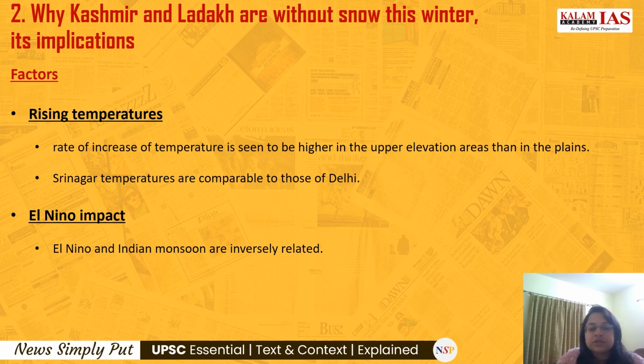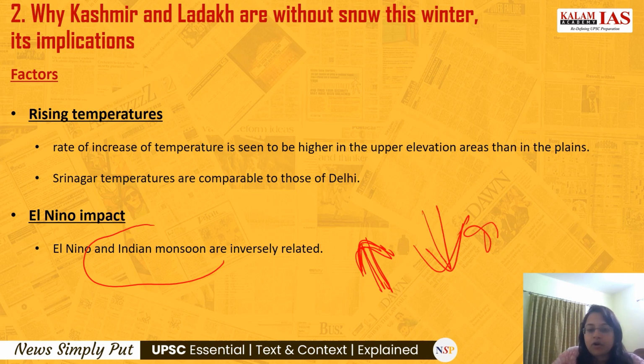And the situation might have been more compounded by the El Nino impact. We all know that El Nino and the Indian monsoon are inversely related. That means if El Nino is on the rise, if it is showing up, if it is highlighted this year, then the Indian monsoon will come down. It will bring a drought situation in India. They are inversely related.